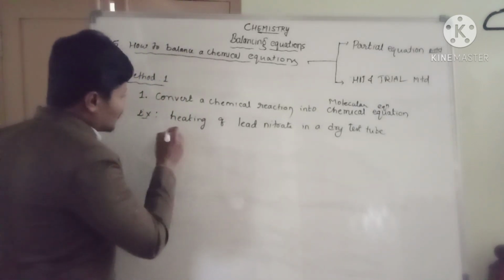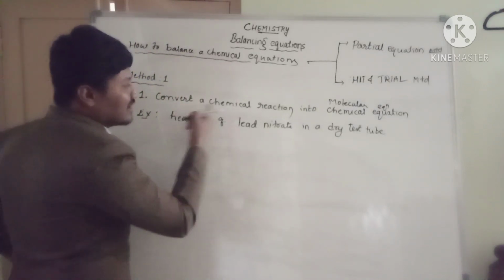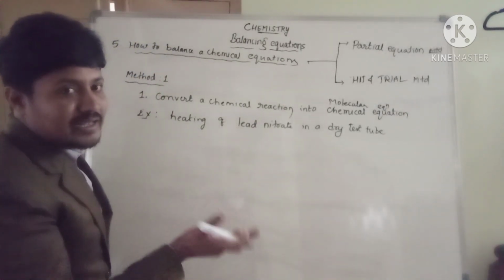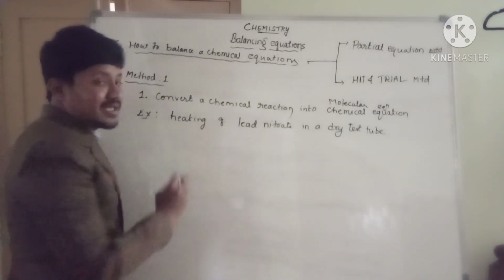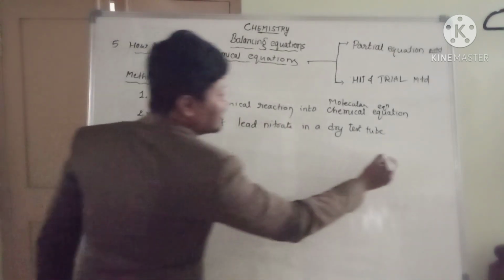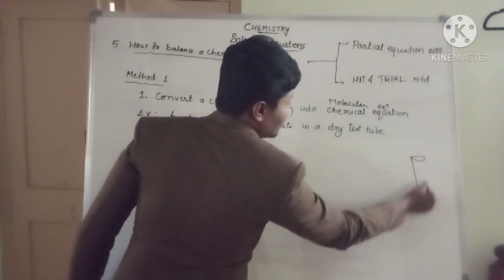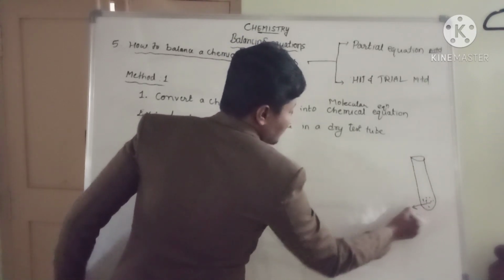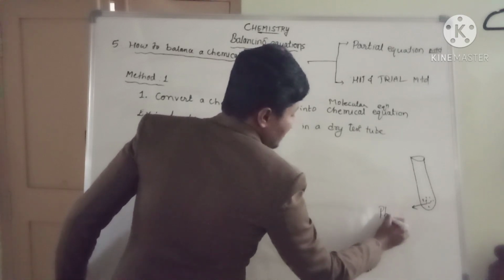Listen here, step 1: this is the chemical reaction they have given, so we are getting a theoretical part. Now you should convert that into a chemical equation. First, we have taken lead nitrate in a dry test tube. What is the chemical formula of lead nitrate?